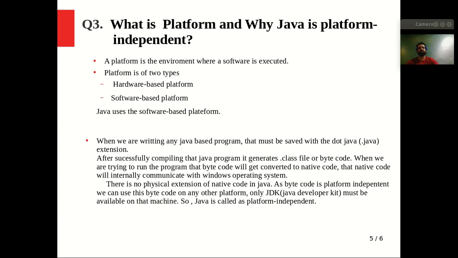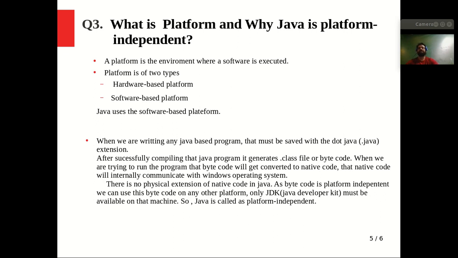That bytecode can run on Mac also. It can run on Linux, right? So that's why Java is said to be platform independent. It means that it does not depend on the platform. If we have created bytecode, then it can run on any platform.